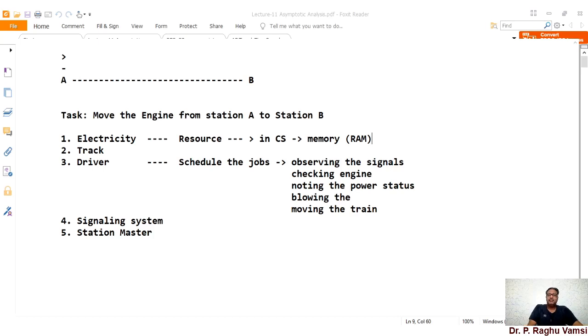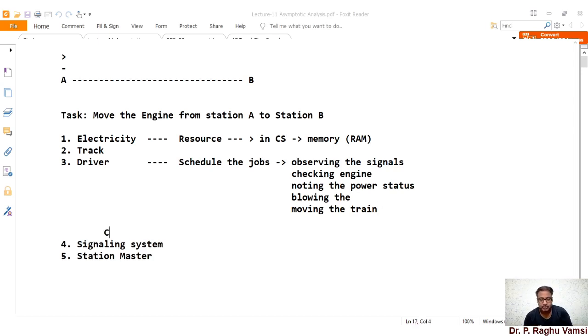In the same way, without electricity, your electric engine cannot move. In the same way, without RAM, the computer cannot run. Next one is the driver. Here, the driver, in our computer terminology, is said to be the CPU, that is the central processing unit.